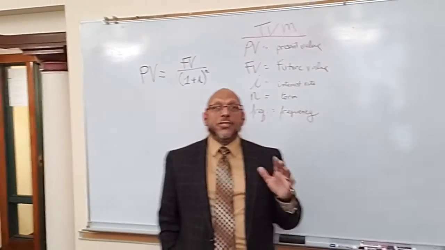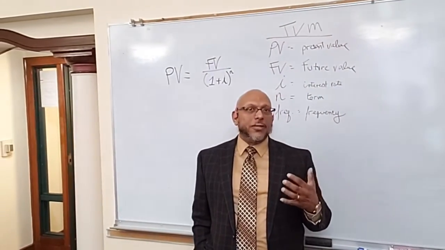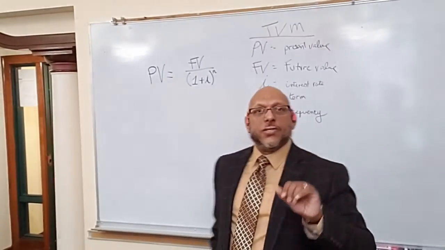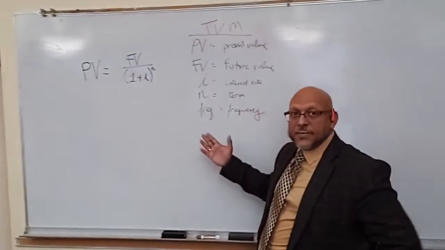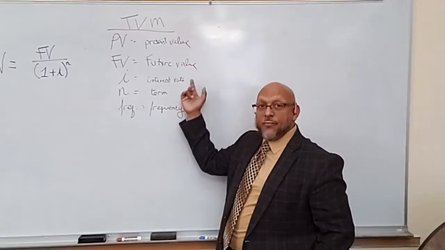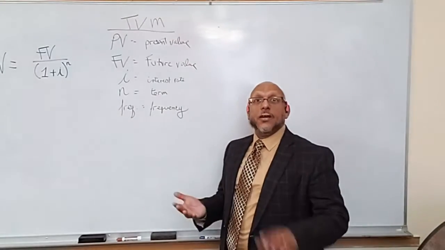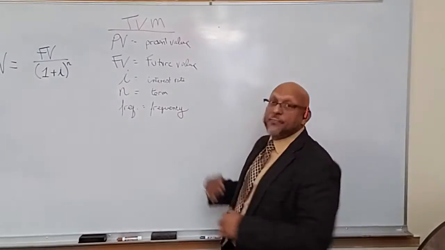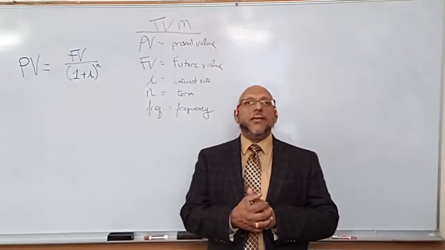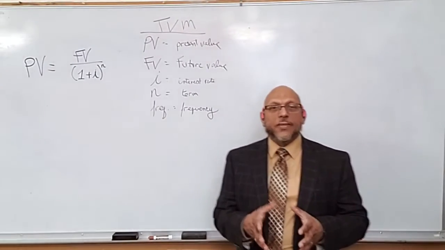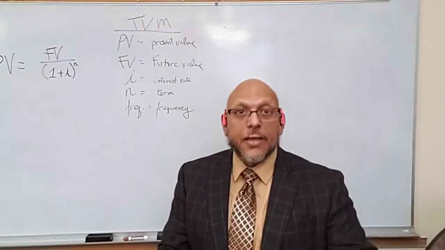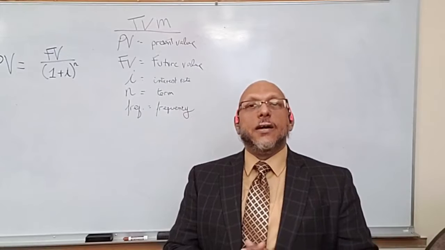And to do a time value of money calculation, we look at the formulae for time value of money; there are several that answer these questions. The parts of time value of money are present value, future value, and we need an interest rate, the term, and the frequency. Present value is, what is the value of the investment today? Future value is, what is the value of the investment going to be as it grows or as it compounds?